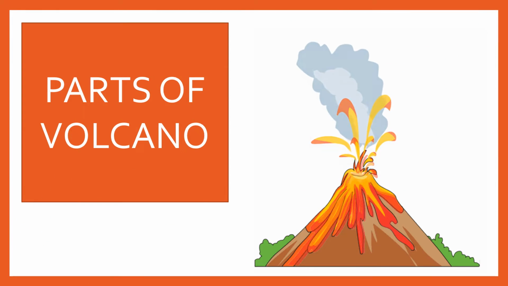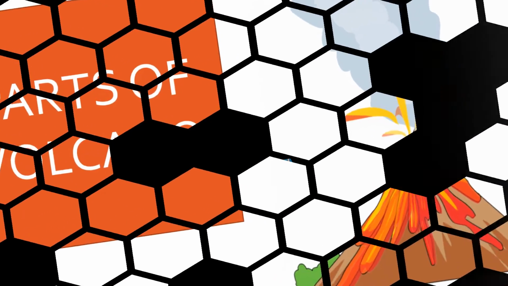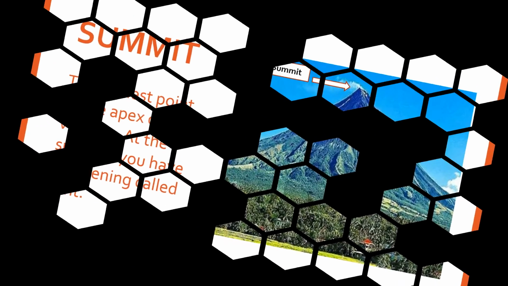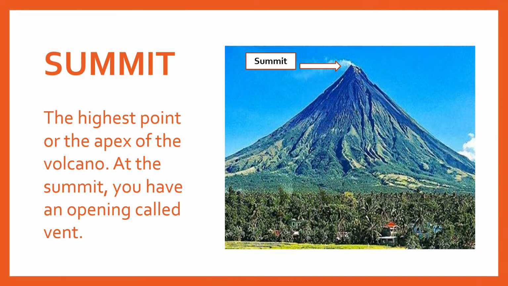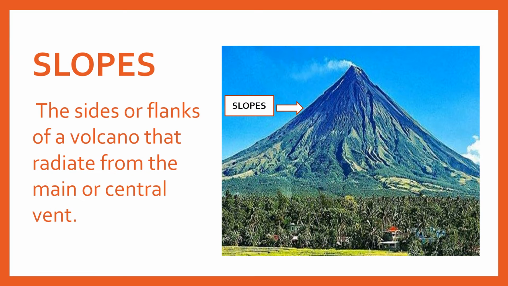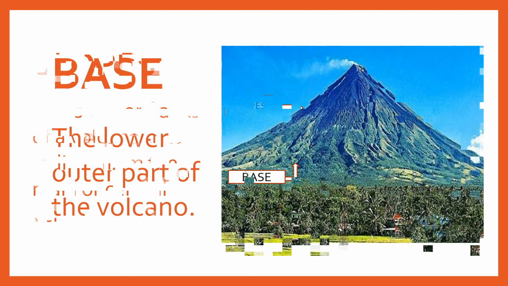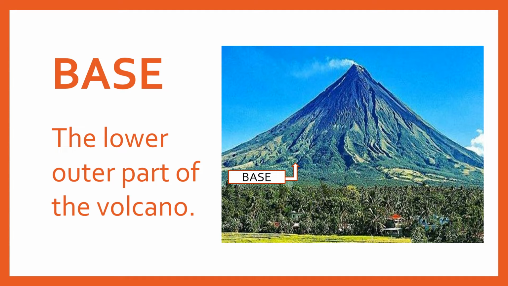Parts of a volcano. Summit, the highest point or the apex of the volcano. At the summit, you have an opening called vent. Slopes, the sides or flanks of a volcano that radiate from the main or the central vent. Base, the lower part of the volcano.